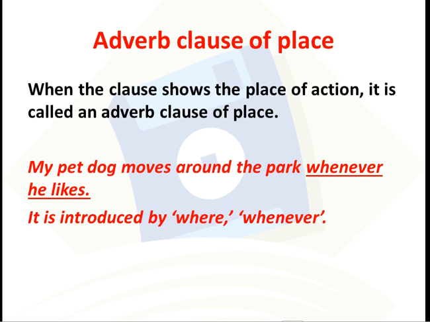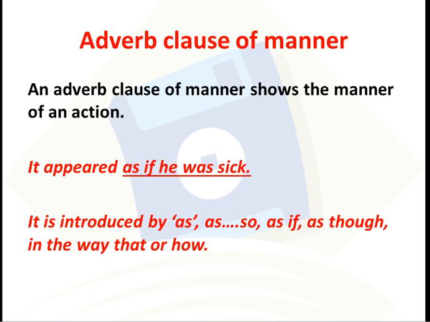Adverb clause of place. When the clause shows the place of action, it is called an adverb clause of place. Example, my pet dog moves around the park wherever he likes. It is introduced by where or wherever. Adverb clause of manner. An adverb clause of manner shows the manner of an action. For example, it appeared as if he was sick. It is introduced by as, as if, as though, in the way that or how.